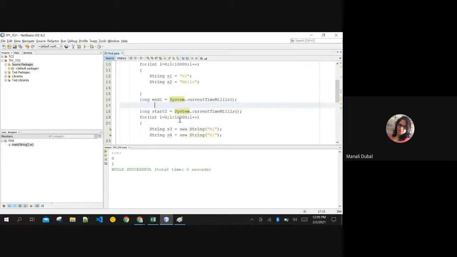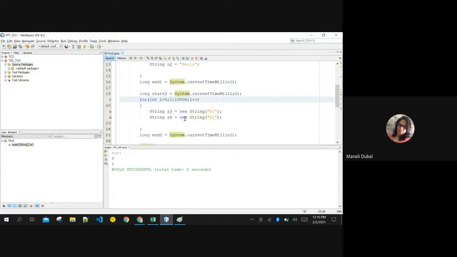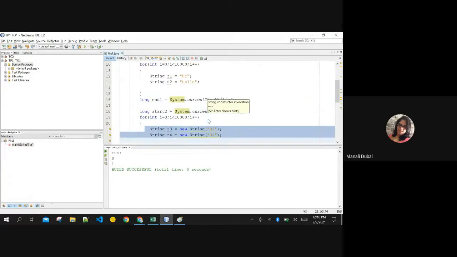But imagine the loop is not for 10,000, but for 2 lakhs or more. Imagine it's in n raised to n complexity, which means exponential time. Then this will take more overhead. Creation of the objects will take time and will occupy a separate location in heap also. So we always prefer creating string variables.